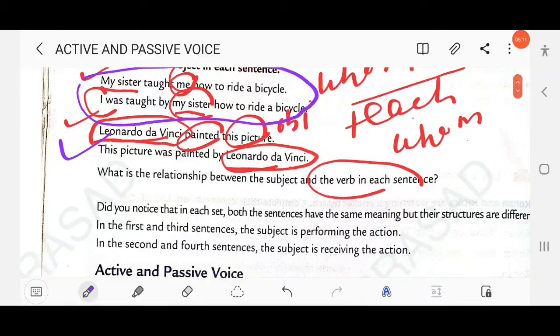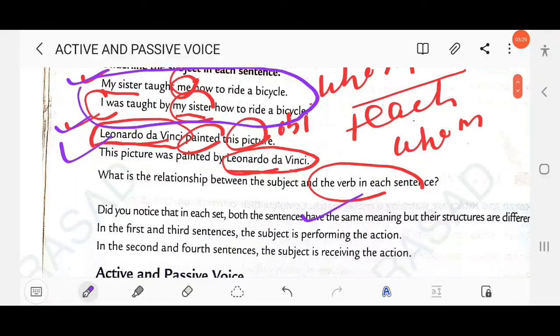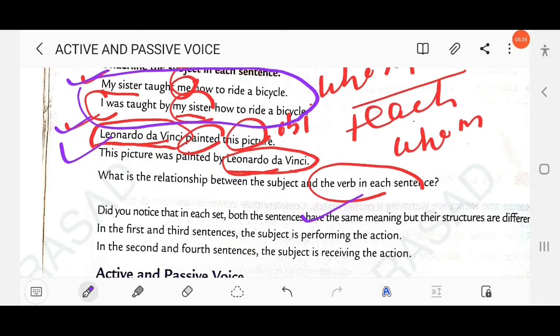In the first and third sentences the subject is performing the action: my sister taught me how to ride a bicycle, and Leonardo da Vinci painted this picture. In the second and fourth sentences the subject is receiving the action, as we have already discussed.